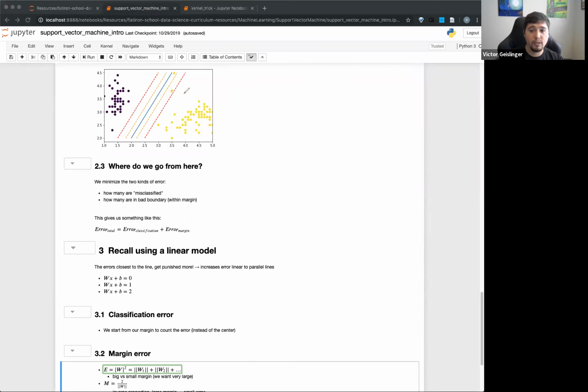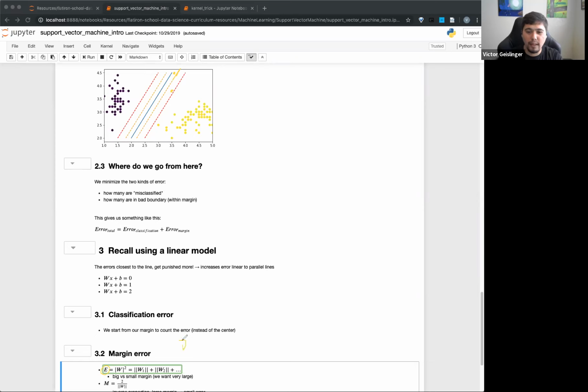Instead of starting from this boundary, we cut over here and ask how many were incorrectly identified on this right side. Instead of asking how many yellow were off from the side, we start from over on this side right here and increase this error. So we're counting the ones that are in this margin, and the more they're in that margin, the more they count against us. That's what this error is incorporating. So it's a mix between the classification and how big this error is. We can combine that together.